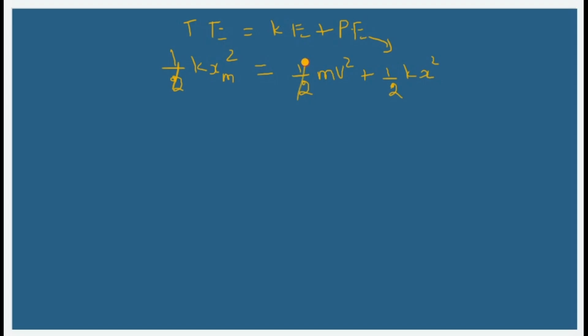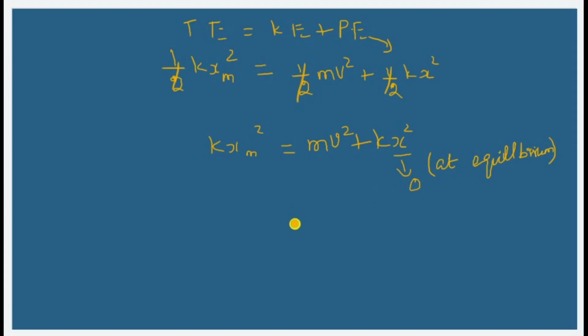So over here we have the half on all the sides, which will get cancelled, and when we are trying to write the rest of it over here, it will be given by kxm square is equal to mv square plus kx square. So in this case, if you are going to take that the object is going to be at equilibrium, that is, it is at the initial state, what is the value of the x? It will be 0 at equilibrium. At equilibrium, the value of the x is going to be 0.